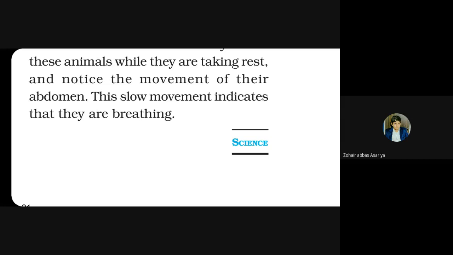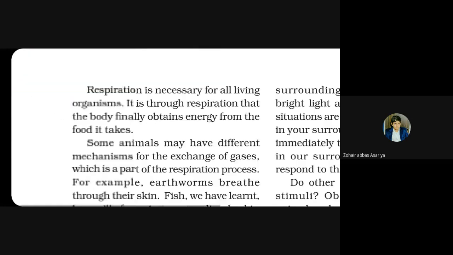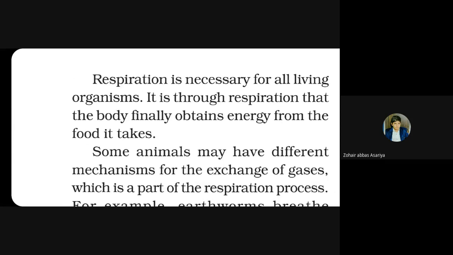This slow movement indicates that they are breathing. Respiration is necessary for all living organisms. It is through respiration that the body finally obtains energy from the food it takes.